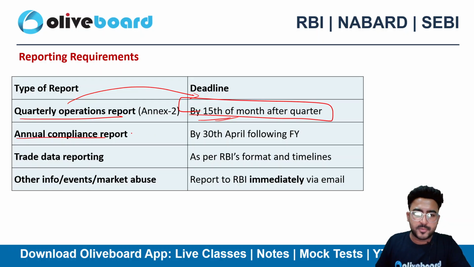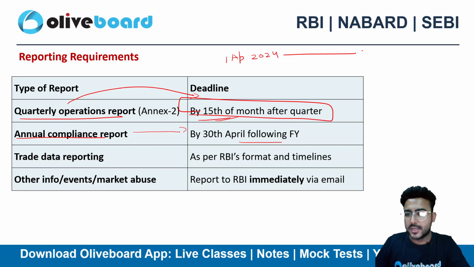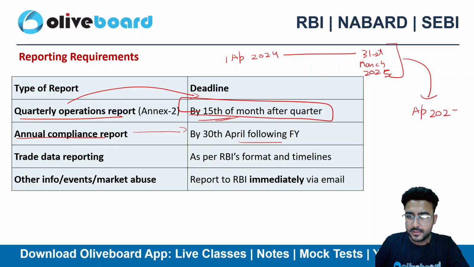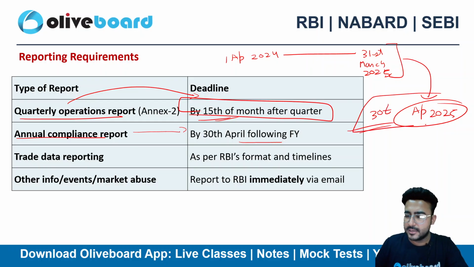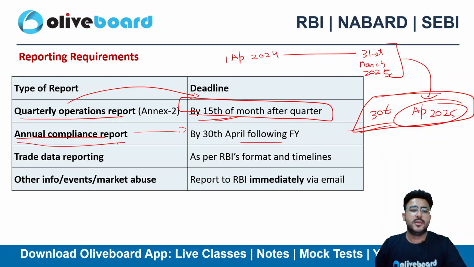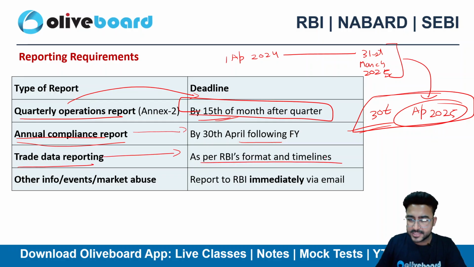Annual compliance report by 30th April following the financial year. Let's suppose the financial year is 1st April 2024 to 31st March 2025. Then the next month is April 2025, so by 30th April 2025 you need to submit an annual compliance report as well. And trade data reporting will be as per the RBI's format and timeline.